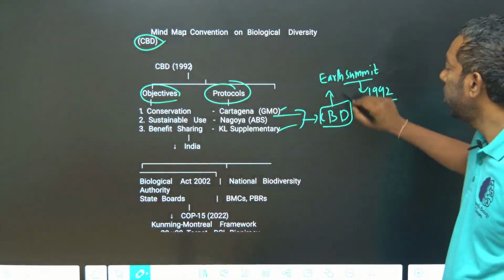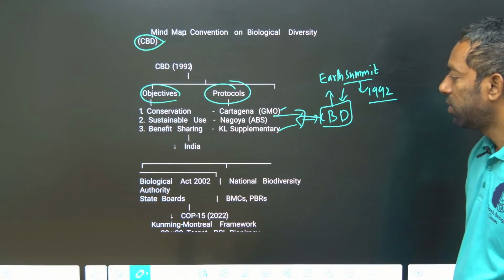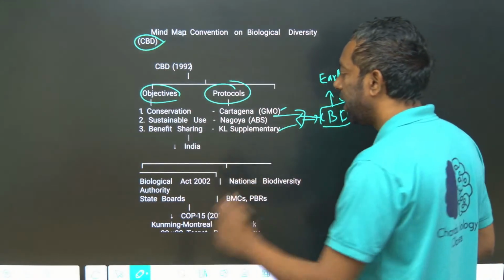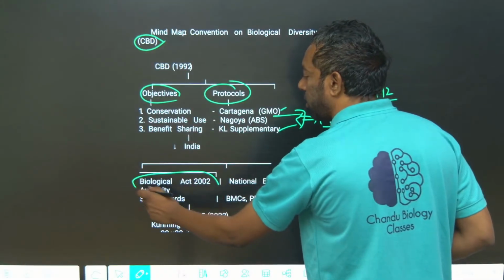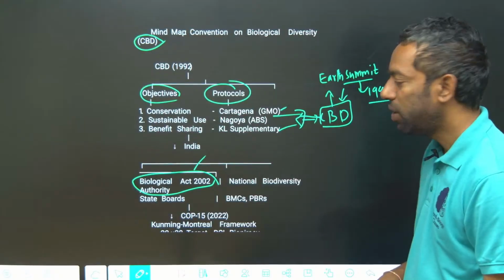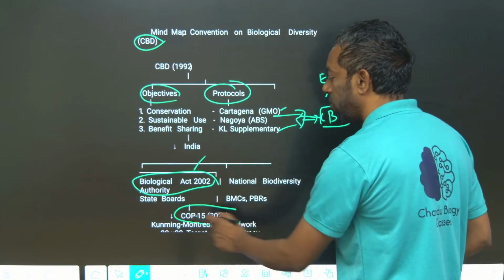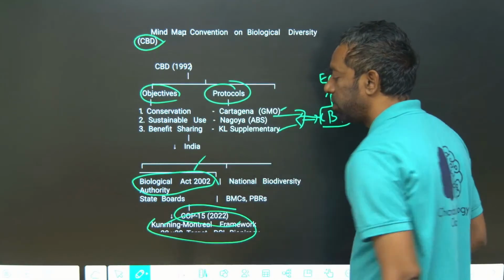From the CBD come these protocols. From the protocols, India took action with the Biological Diversity Act of 2002 and the Biodiversity Authority. This is the COP 15 Kunming-Montreal framework.